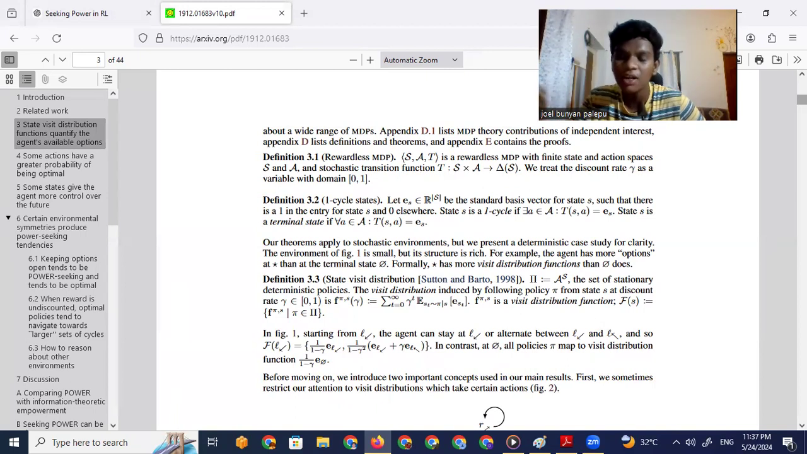So we have the discount rate. Actually, I'll tell you what the discount rate is. In reinforcement learning, the discount rate is a number between 0 and 1. If the number is closer to 0, then only immediate rewards will be calculated, so the RL model would basically be myopic.